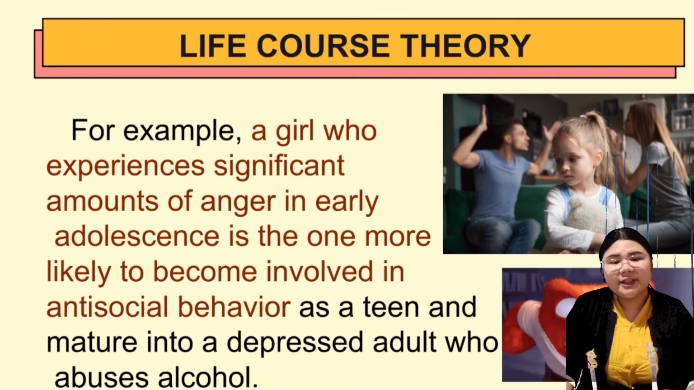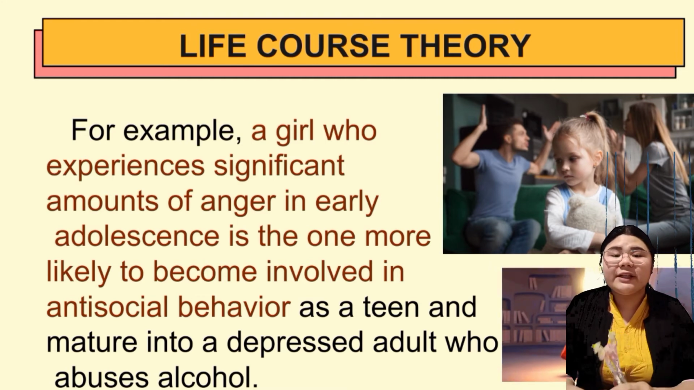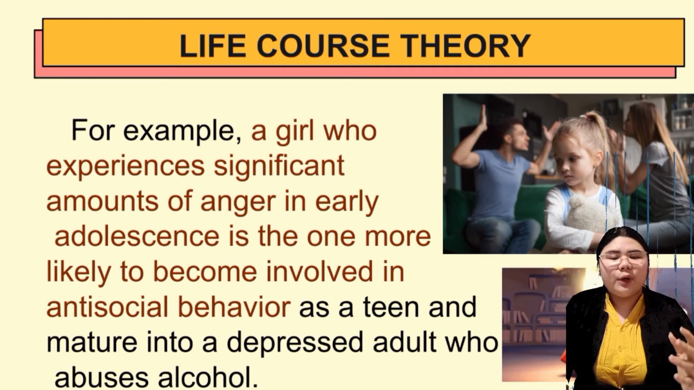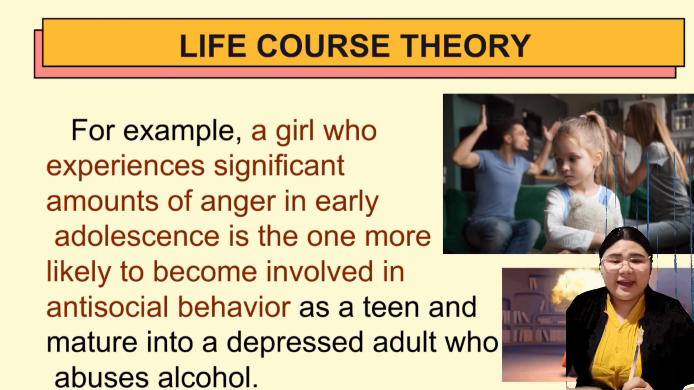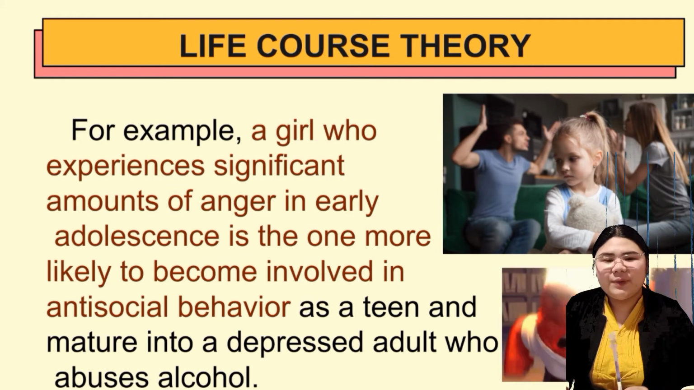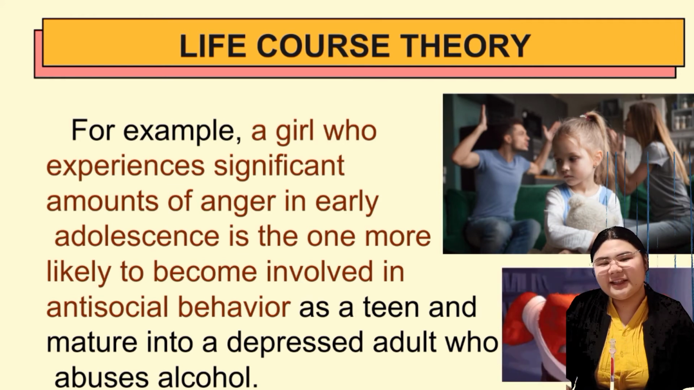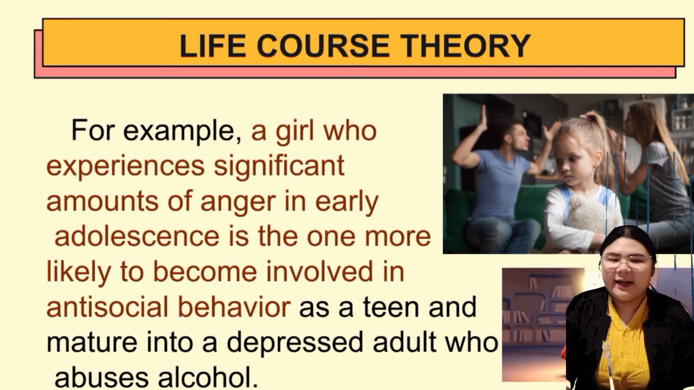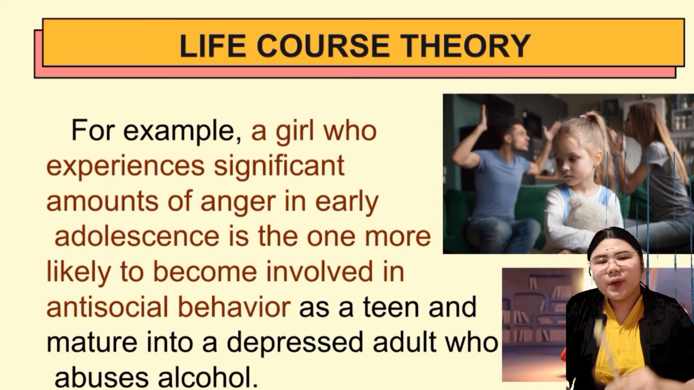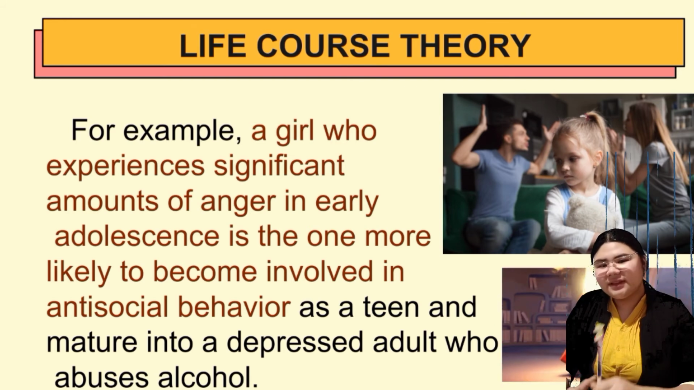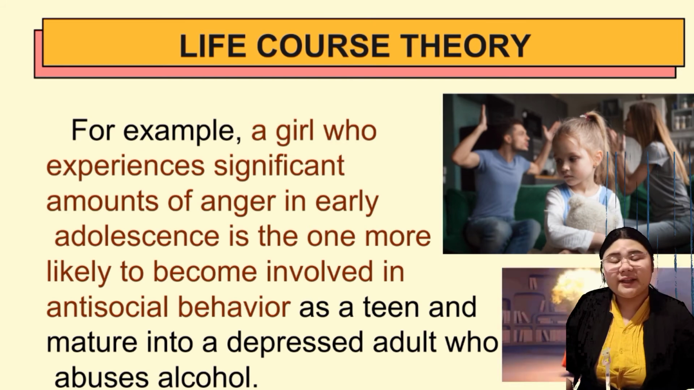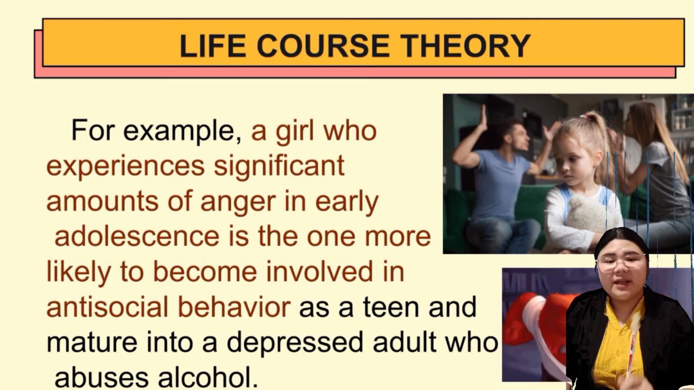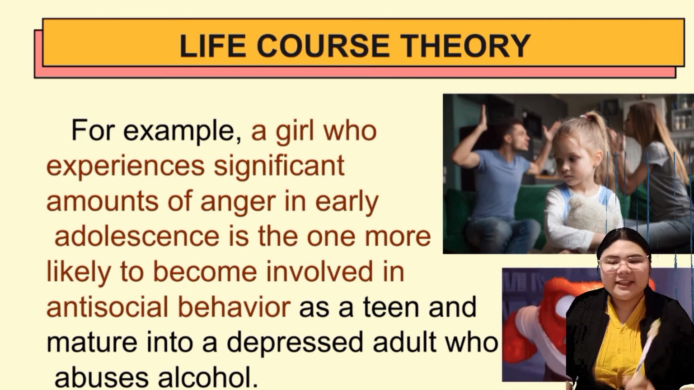It can start inside the family or even in society. For example, this unicorn grows up in a society full of fights and wars. So when he grows up and goes to another city, he might be violent and start a fight because that is what he saw in his adolescence. That is life course theory.